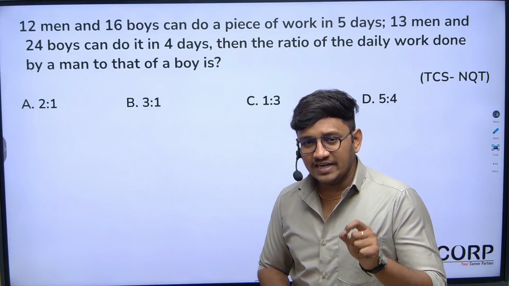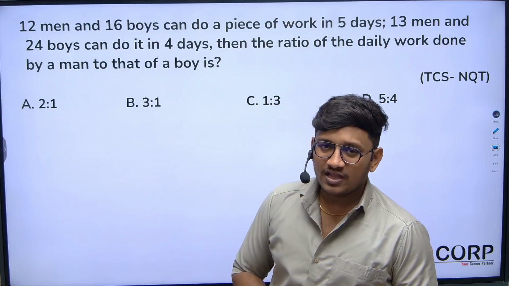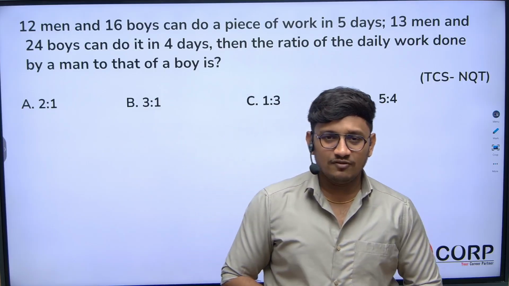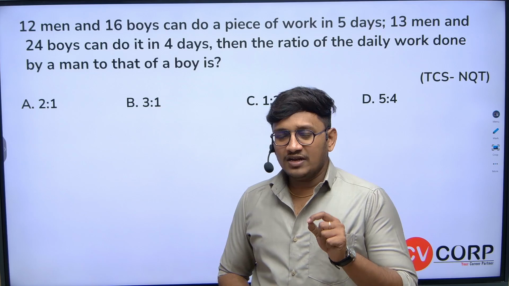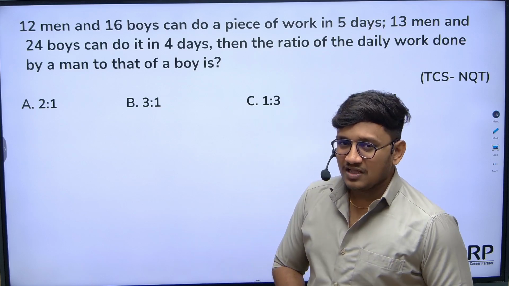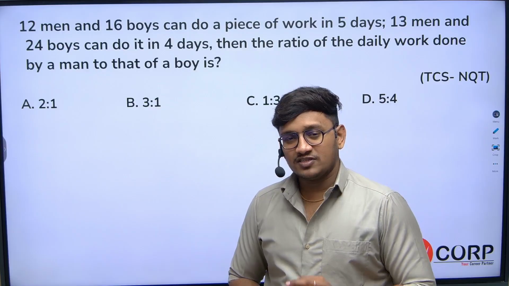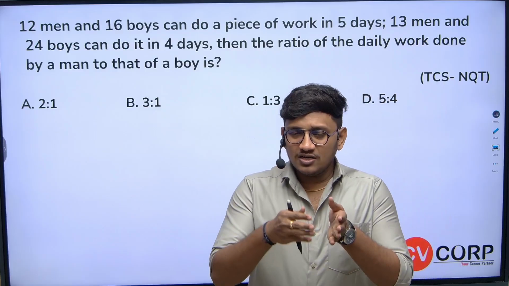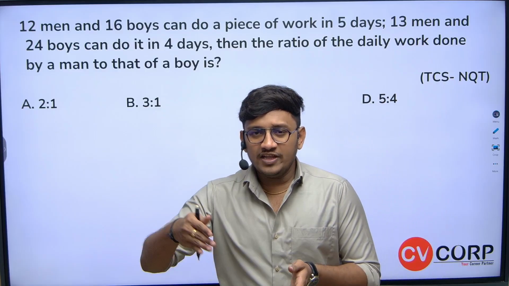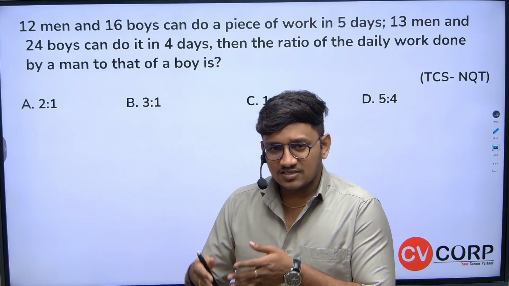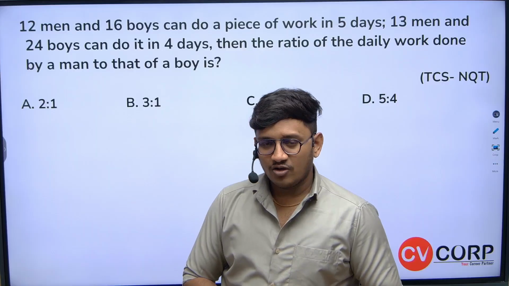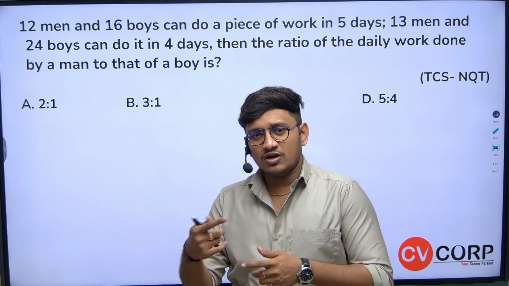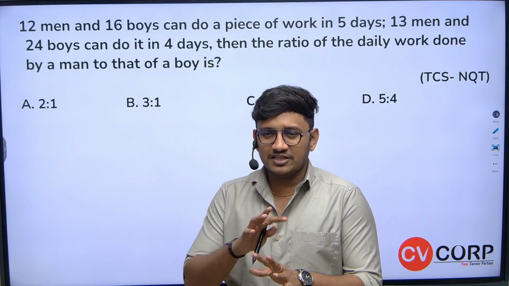How to identify whether the given question from time and work is working on different efficiencies or on the same efficiencies? Very simple, guys. When a group of people work together, that comes under equal efficiency. Because let's say the question will be like: 12 boys and 15 girls can complete a task in 5 days, and then they will give you 24 boys and 10 girls can complete a work in 12 days. Like that they will give you some conditions.